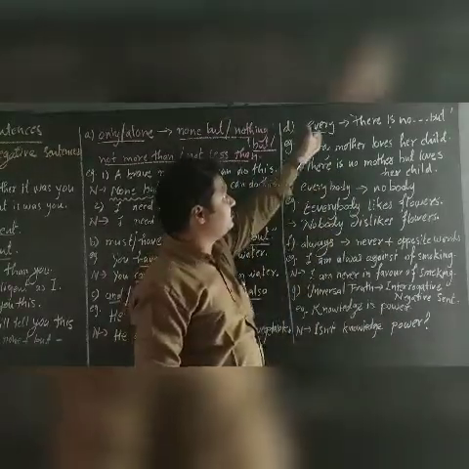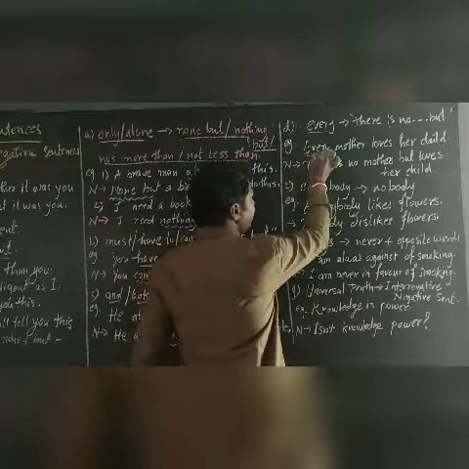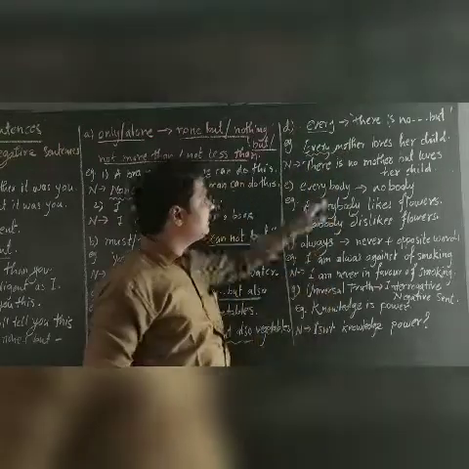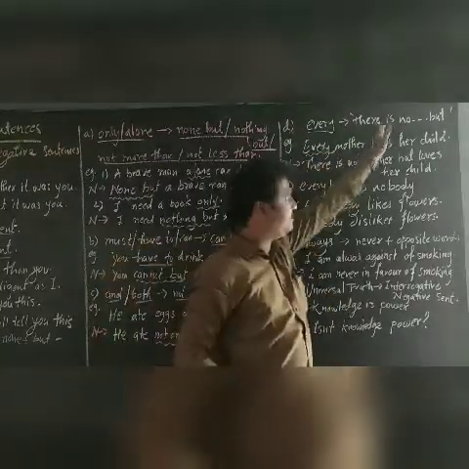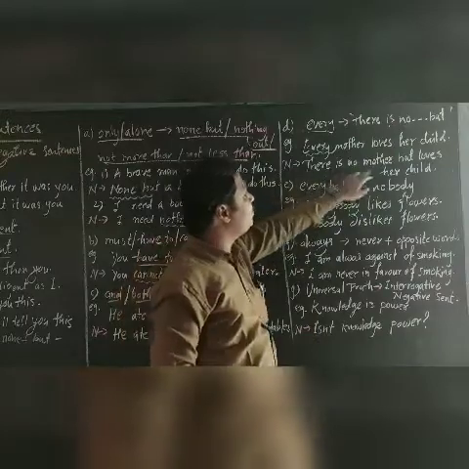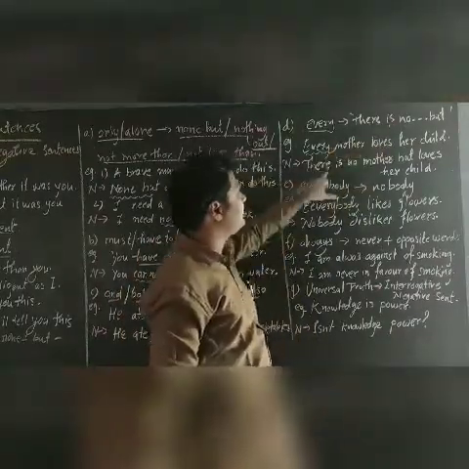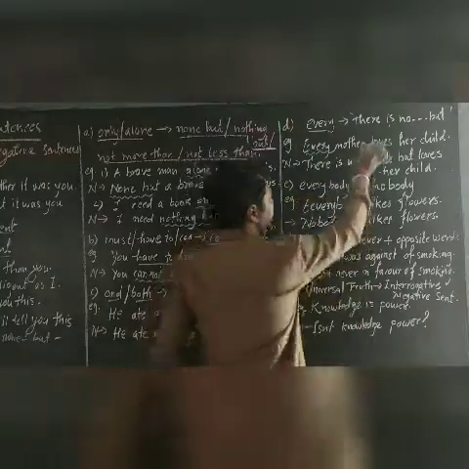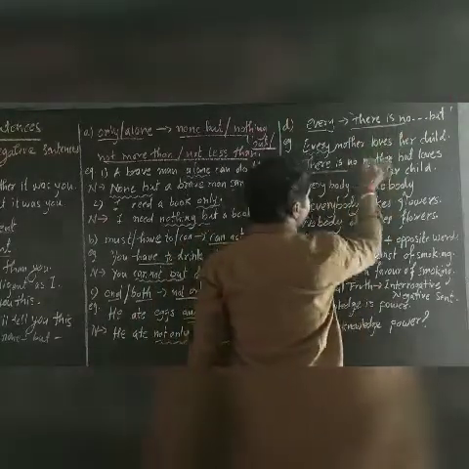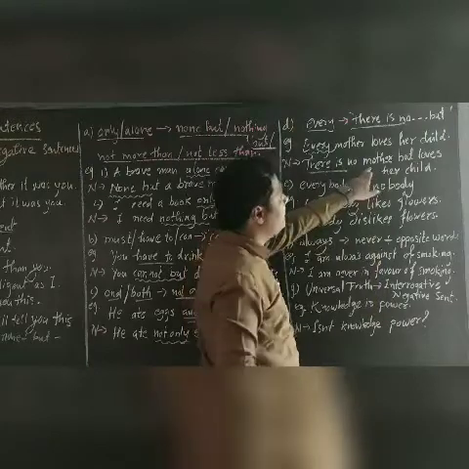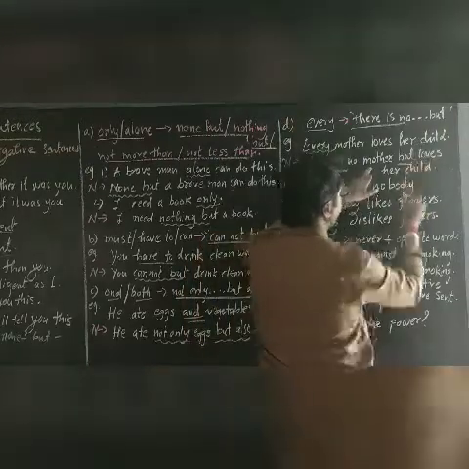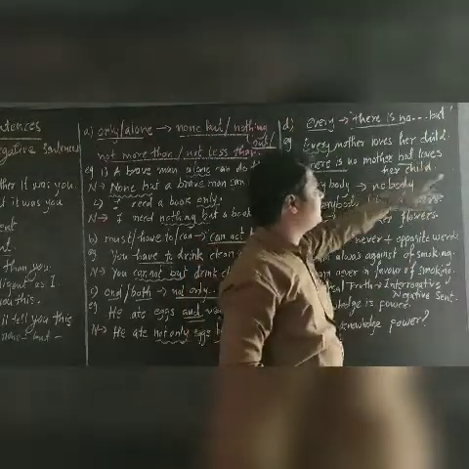For making this one, if there will be the word "every," then we have to write as per the rule. As per the rule, it starts with "There is no mother, but loves her child."